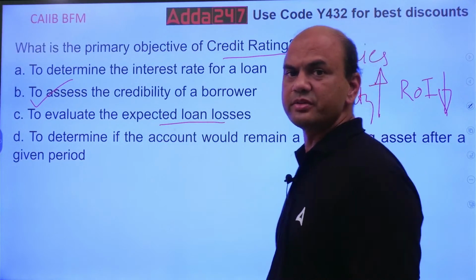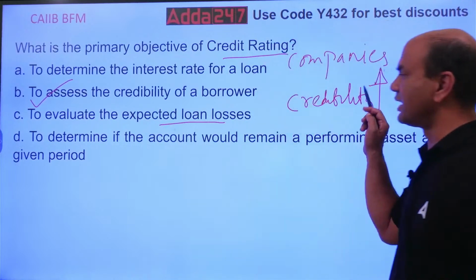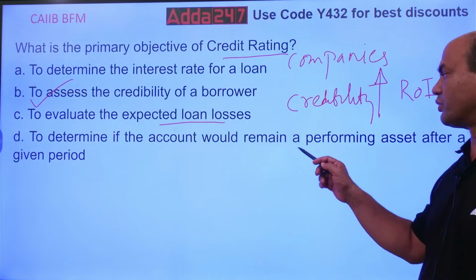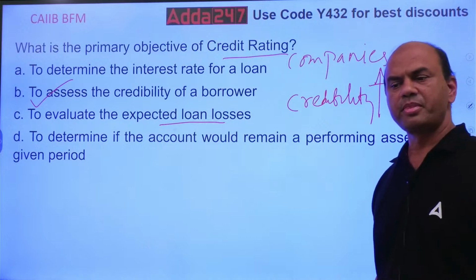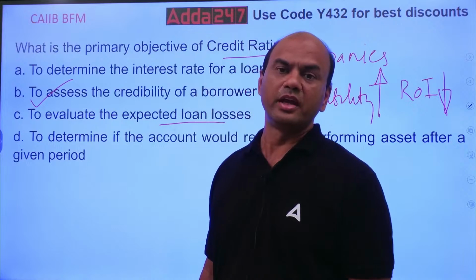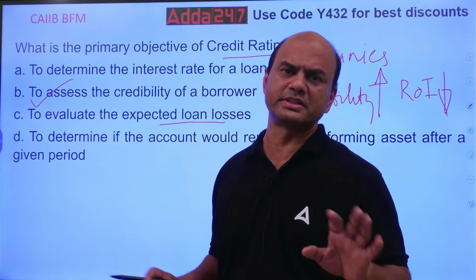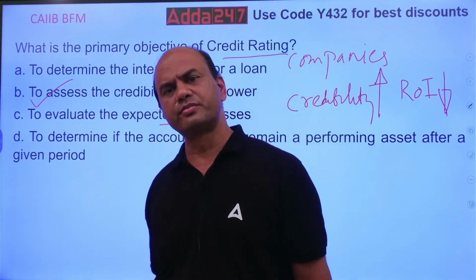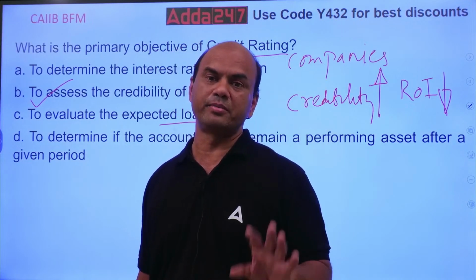To evaluate expected loan losses: means when can the loan become NPA? If the credibility is high, loan losses will be less. To determine if the account would remain performing asset after a given period, that is out of question. Nobody can guarantee anything. Even if any customer is having high credibility, good business, CIBIL report good, or CRISIL rating good, everything is good, that company might still become NPA.